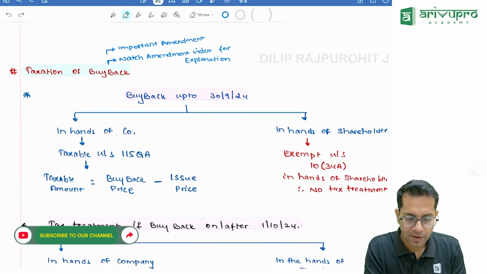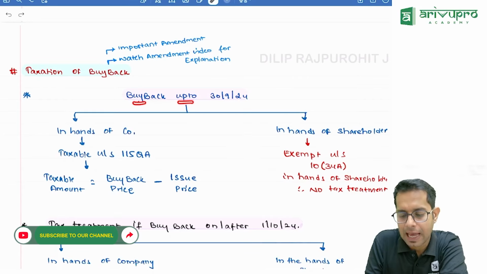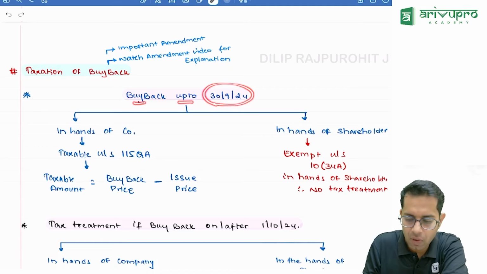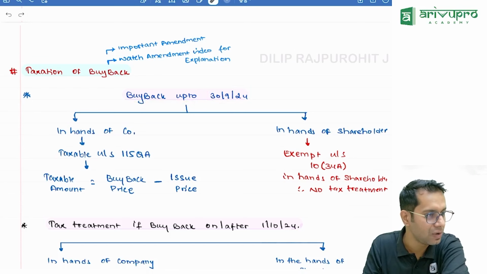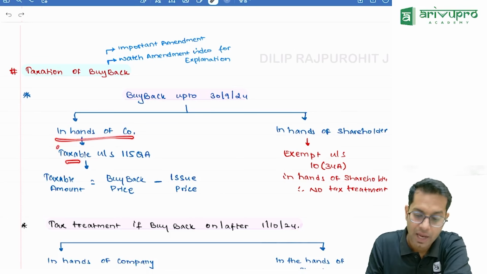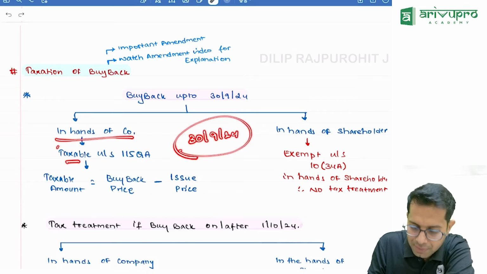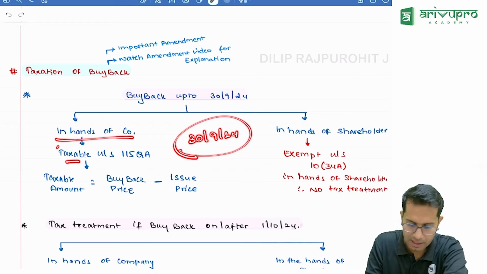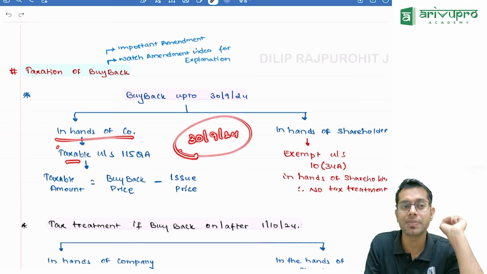Taxation of buyback of shares. Now, if the buyback is happening before 1st of October, which is nothing but up to 30th September 2024, then in the hands of the company it was taxable. If the buyback is happening before what date, sir? On or before 30th September, then it was taxable in the hands of the company. Why? Because the company is buying it back.